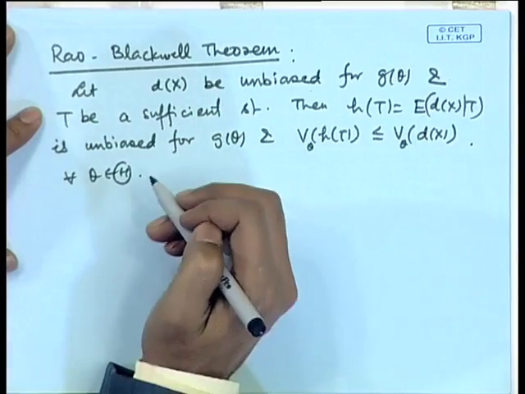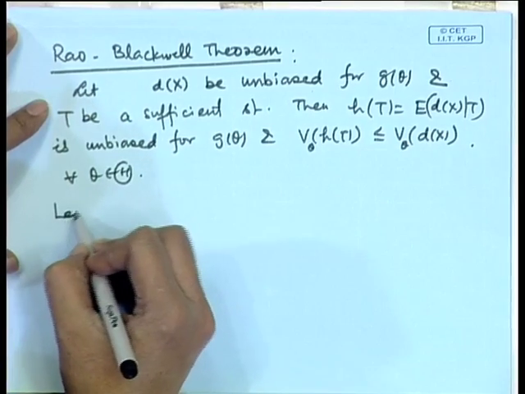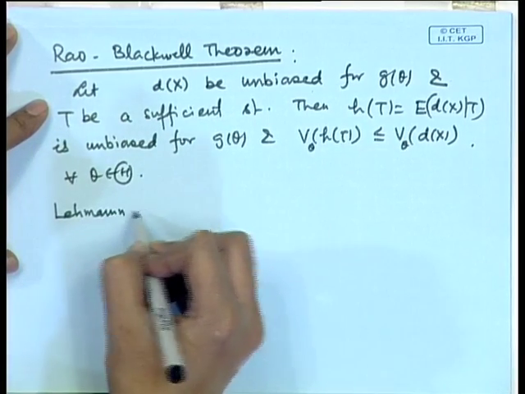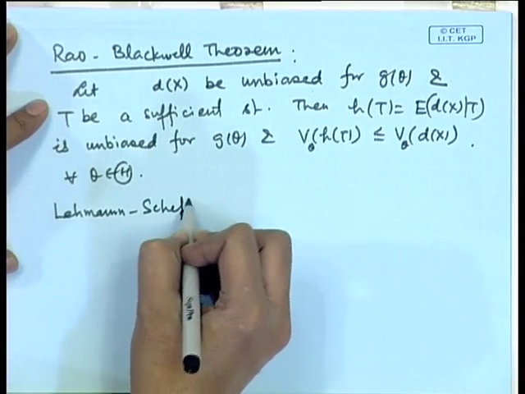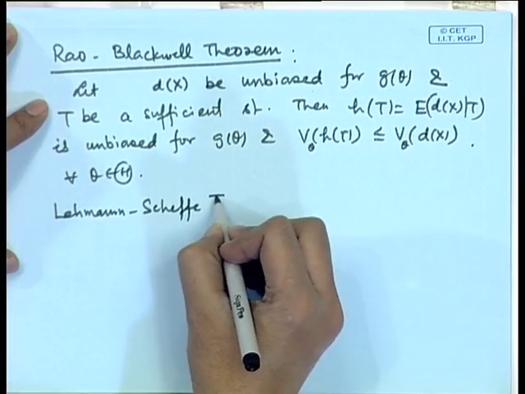Now, further strengthening of this theorem is done if we use the concept of completeness also.